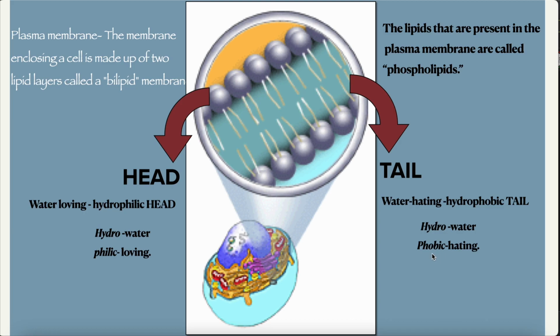Hydro means water, phobic means hating. So let me tell you again. Head is hydrophilic, water loving, and tail is hydrophobic, water hating.